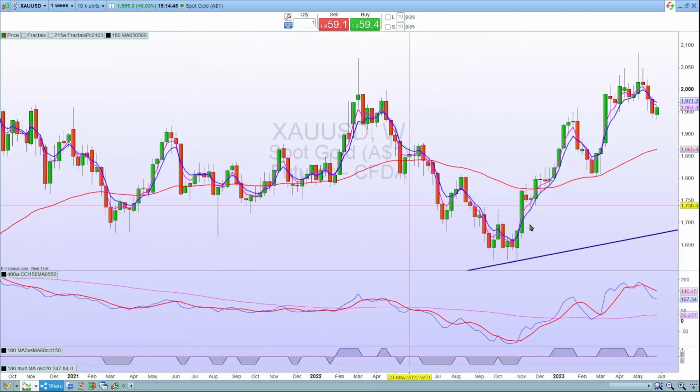What we look at on the weekly is, first of all, when the CCI down here and the moving averages don't align, it gives us a neutral signal. When they align long, it gives us a long signal. When they align short, it gives us a short signal. So at the moment, it's undecided, so avoid taking any trades with the long or short positioning.